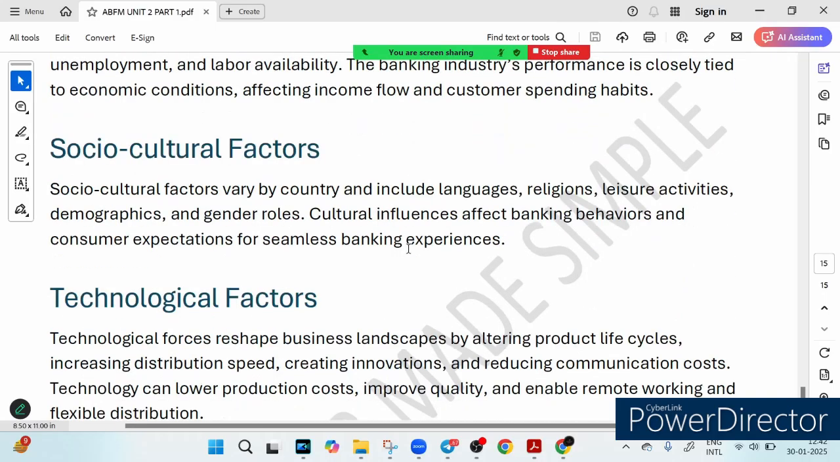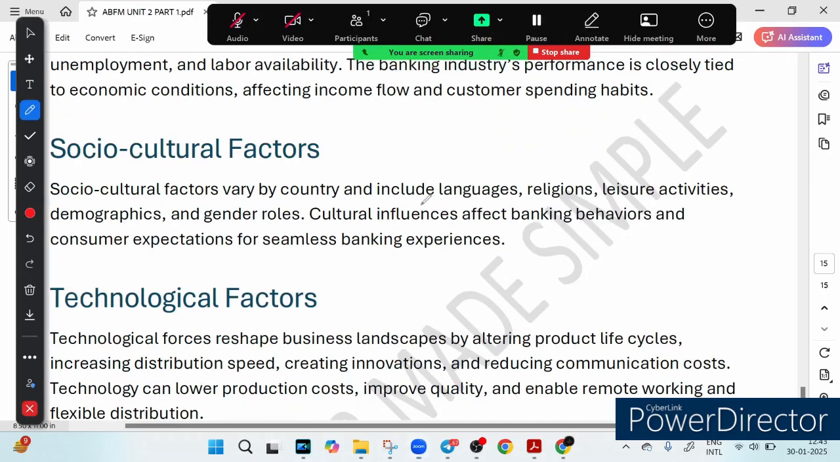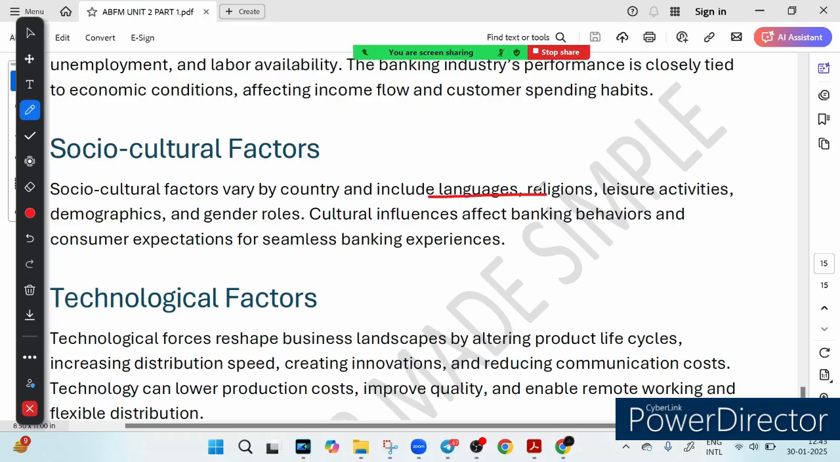There is the social or cultural factor also. You know, these are the aspects that involve people's culture, people's beliefs, religion, and how different countries operate in terms of gender roles, language, religion. For example, in some countries, banking behavior might be influenced by traditional ways of handling money, while in others, consumers expect a seamless digital transformation. So it is important for banks to understand these factors, because if they don't cater to a specific culture's needs or a local expectation, they risk losing customers, right?